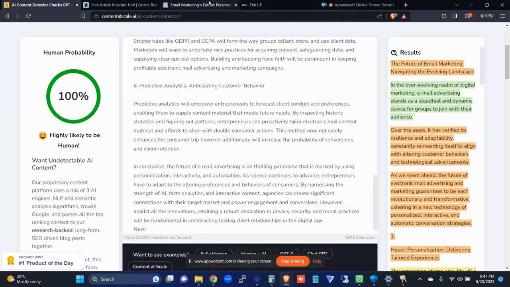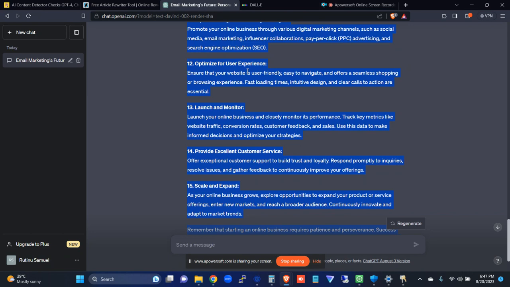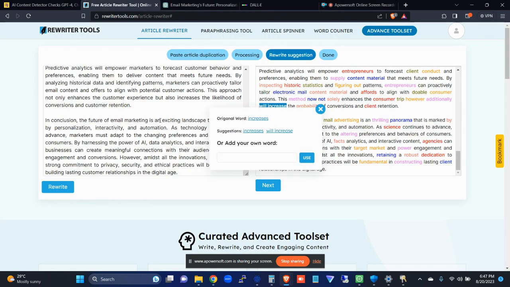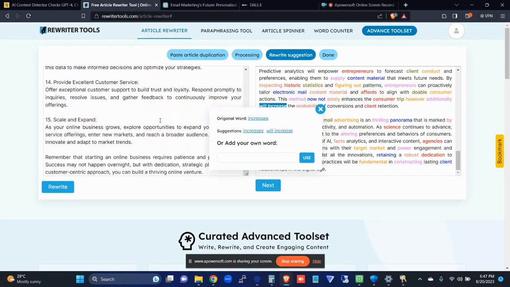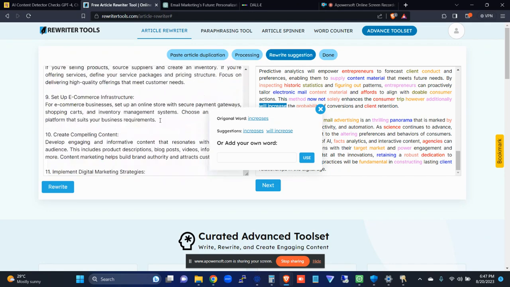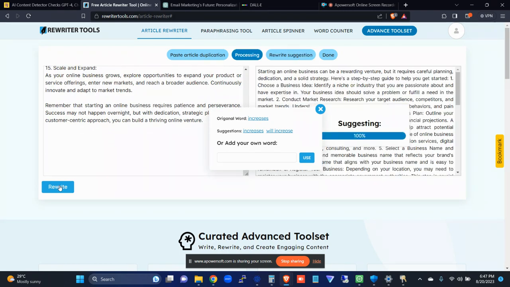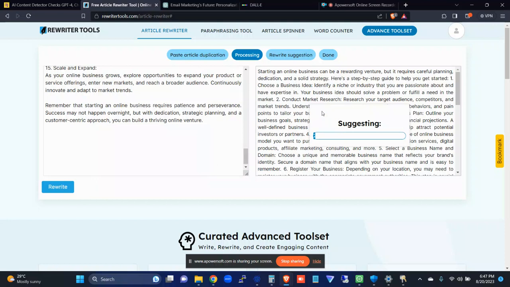And if you do the same for this one, the results are going to still be the same. You just want to remove this, copy your current article, tell it to rewrite, and then it takes a few seconds and you will be done. These tools are absolutely free. So, what is holding you back? Why don't you give it a shot and see?